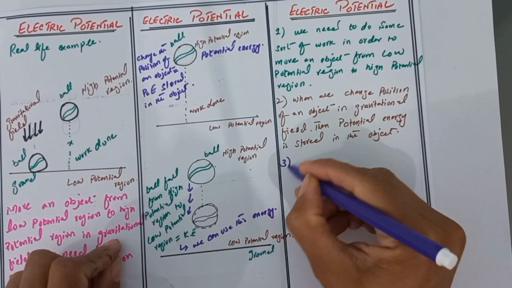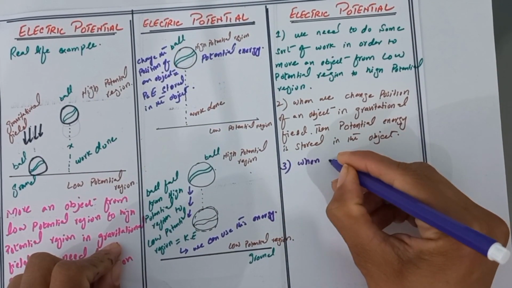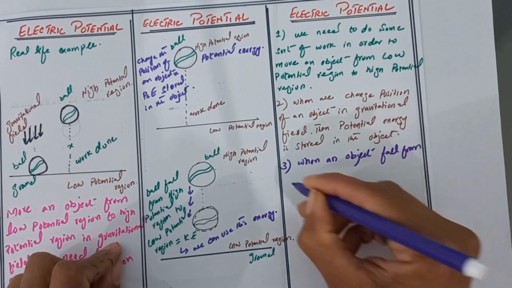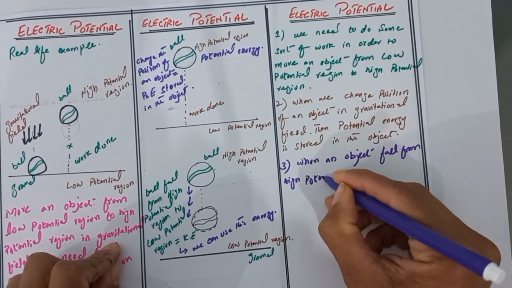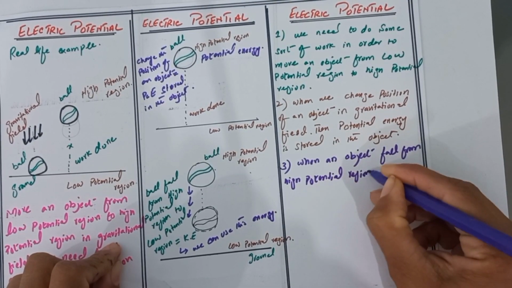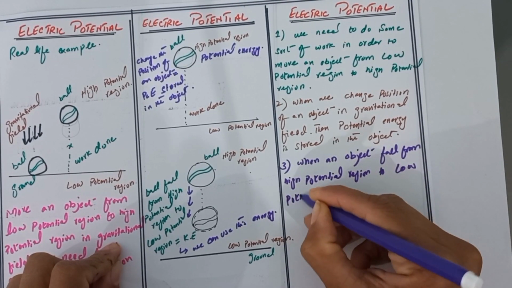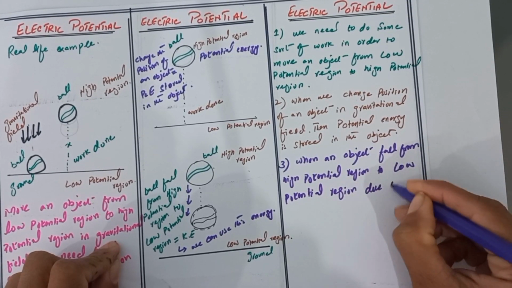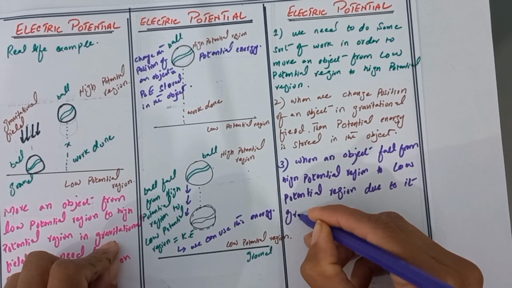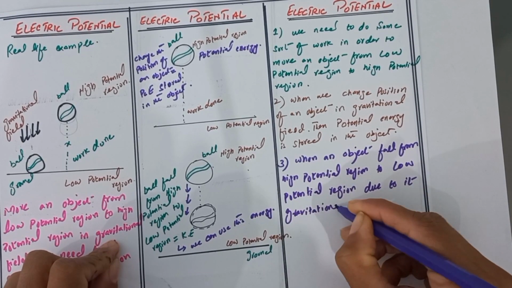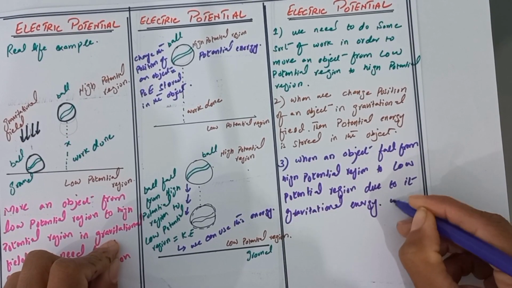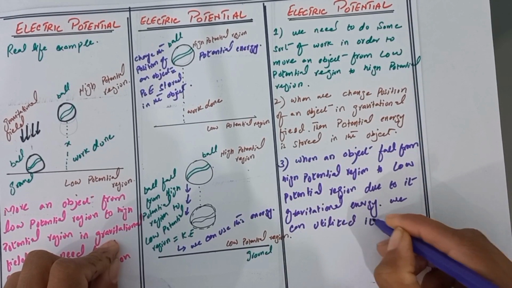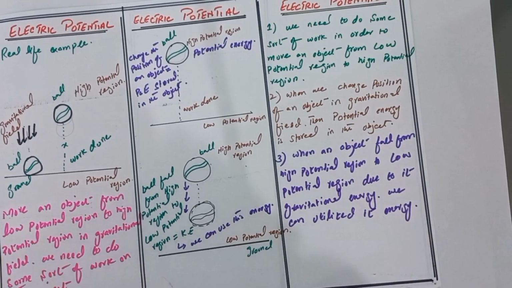Third, when an object falls from high potential region to low potential region, we can utilize its energy.